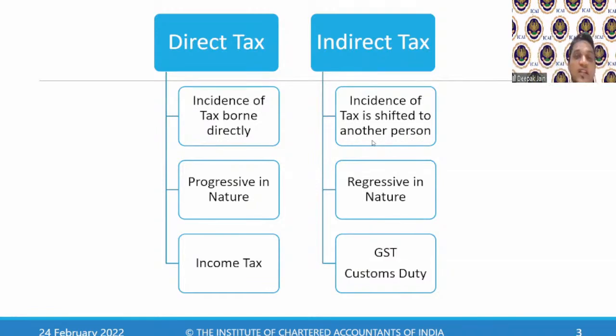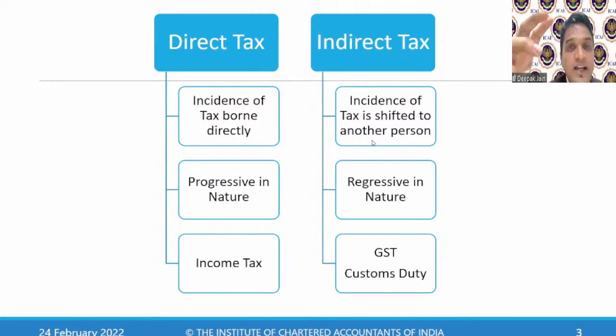It is regressive in nature. Why am I saying it is regressive? Let it be that a soap or a toothpaste is purchased by a laborer, or the toothpaste is purchased by a businessman or by a big politician.